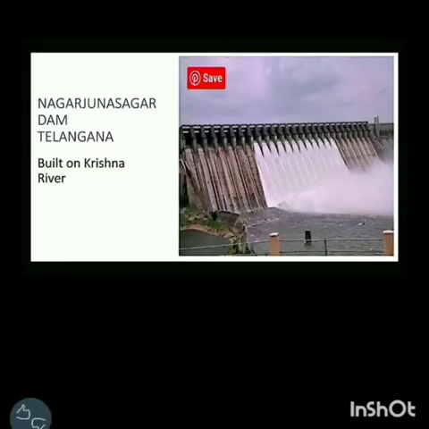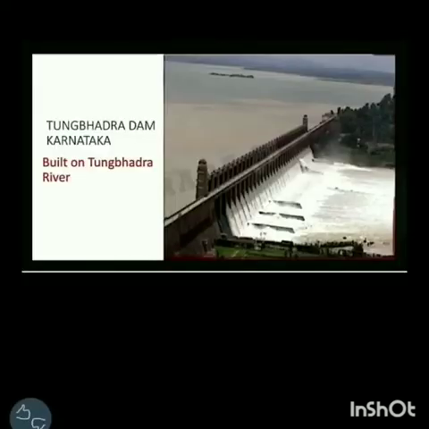Now we come to the southern part of India. This is the picture of Nagarjun Sagar Dam, which is in Telangana, and it is built on Krishna River. Another dam that we have to study from the south is Tungabhadra Dam. It is in Karnataka and it is built on the river of the same name, that is Tungabhadra River.